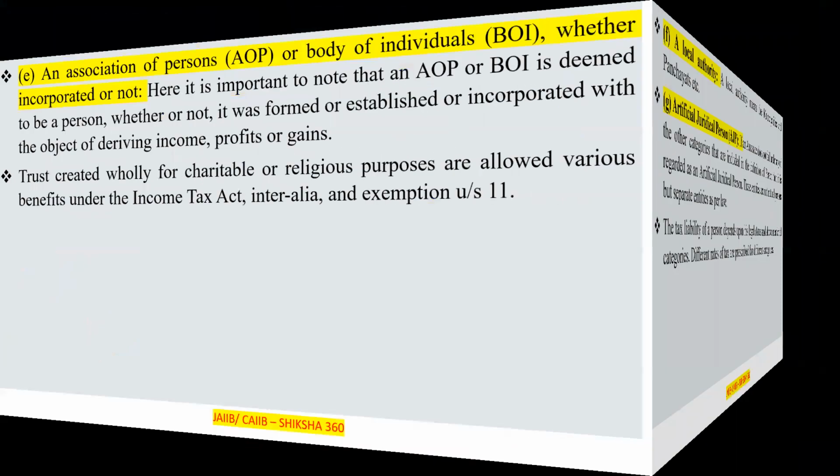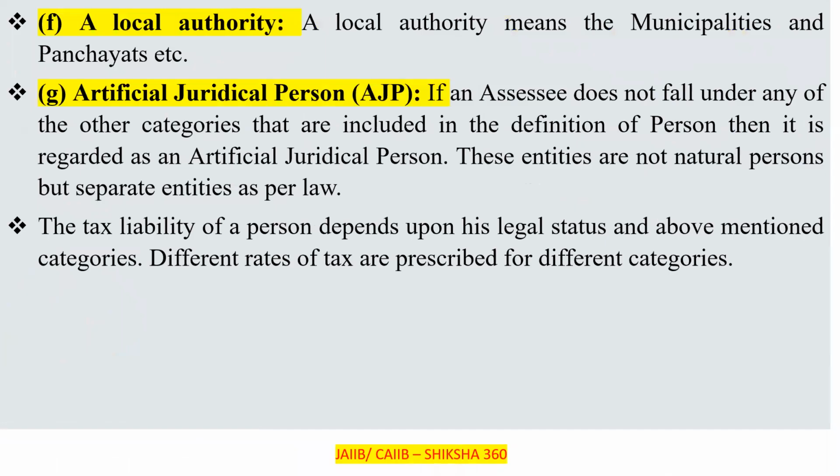Last one, that is the local authority and the artificial juridical person. A local authority basically means the municipalities and panchayats, etc. The last one which we have to discuss is the artificial juridical person.